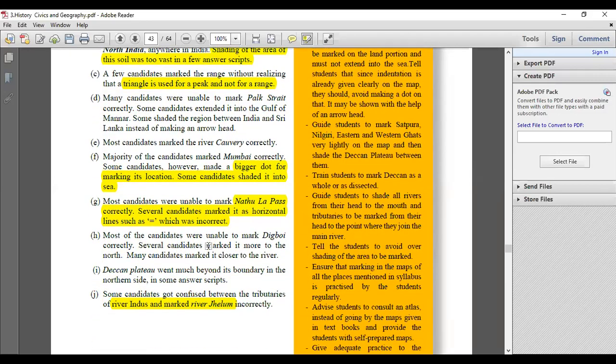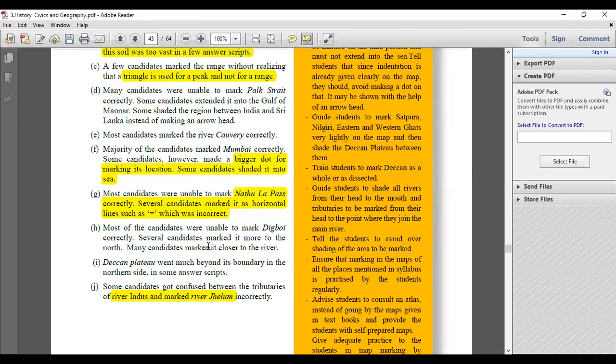Because Mumbai, when you're marking, has to be on the shore. Don't mark it in the sea. Mumbai is not inside the sea, it is on the coast of the sea. So that is where you have to mark it carefully. When the passes are to be marked, you have to use inverted brackets and not an equal to sign. I'll just show you what exactly I'm trying to say. Just give me a minute, please.